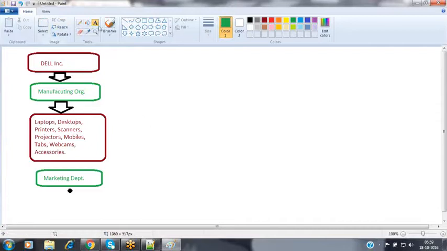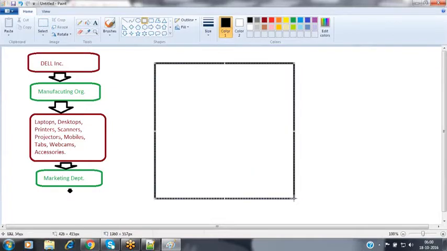So now for that, when coming to the Dell organization, they are going to be recruiting a few marketing people. The marketing people will analyze that market area, and then they are going to be promoting our organization's products. Then what are the various ways to do marketing? Nothing but to promote your products. In the real world, there are so many ways in order to promote your products. Now let's see what are those various ways available to promote your products.